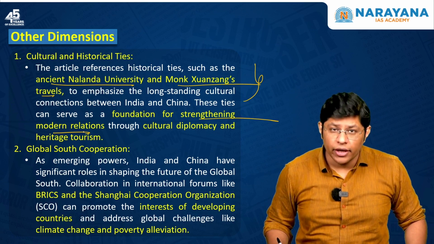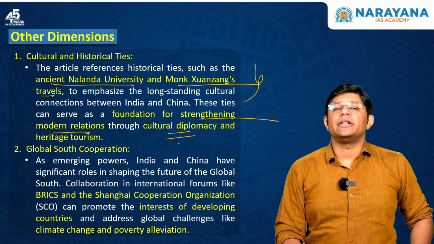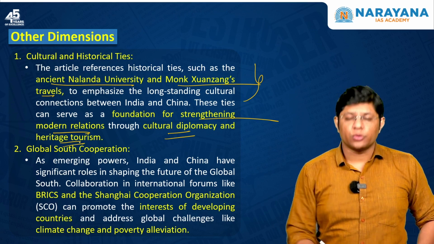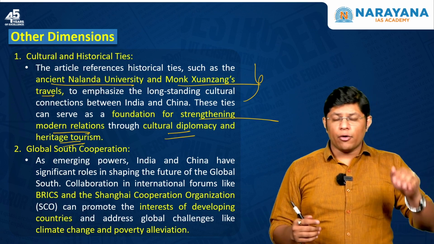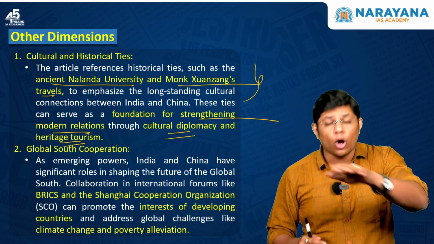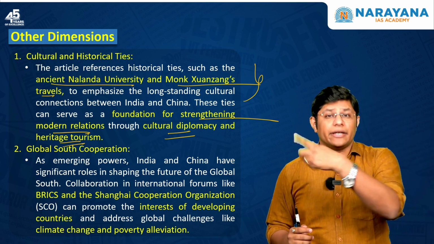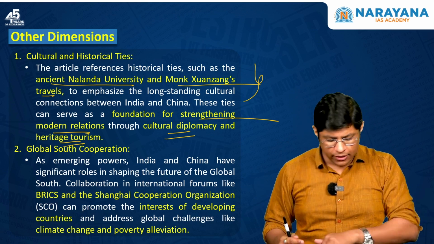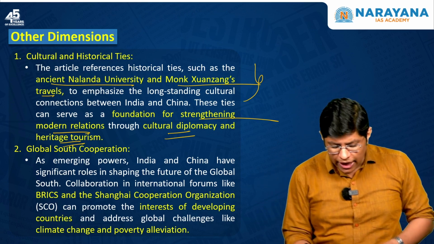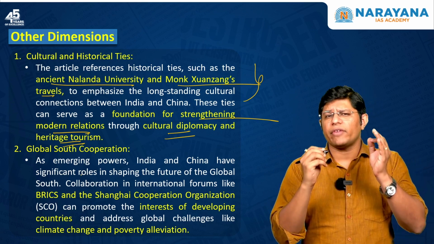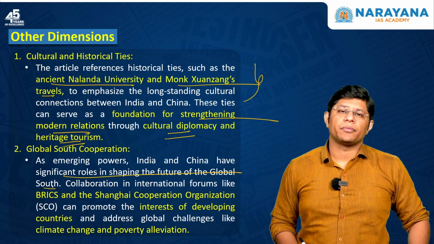And how can we do it? How can we strengthen the modern relations? Through cultural diplomacy and heritage tourism. The second one is the Global South cooperation. Now, Global North is attributed to all the developed countries and Global South is attributed to all the developing or poor countries, right? Now, India and China can play a very, very important role in shaping the future of the Global South.